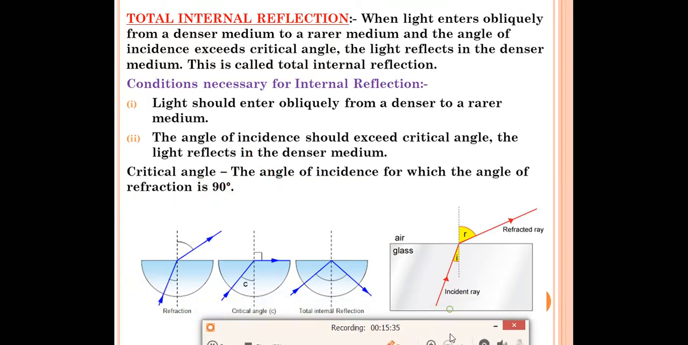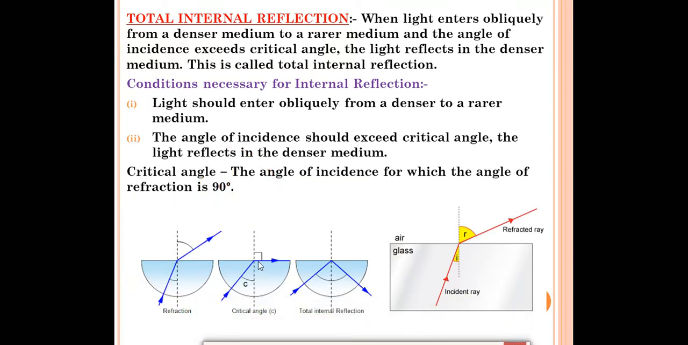Okay. Now, in the second case, what will happen? If we will increase this angle of incidence, then what will happen? The refracted ray will also move. Okay, it will move like this. Suppose we'll increase the angle of incidence to this point, then what will happen? The refracted ray will come towards this line. It will make 90 degree with the normal. Okay, suppose we increase the angle of incidence to such a point that the refracted ray is making 90 degree with the normal. The angle of refraction has become 90 degree at this point. So this angle of incidence for which angle of refraction is 90 degree is called critical angle.